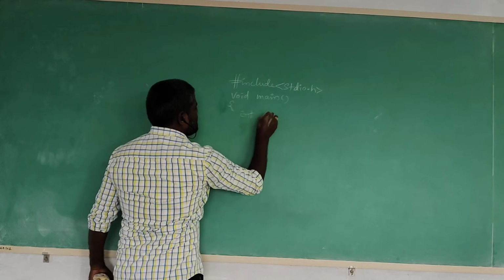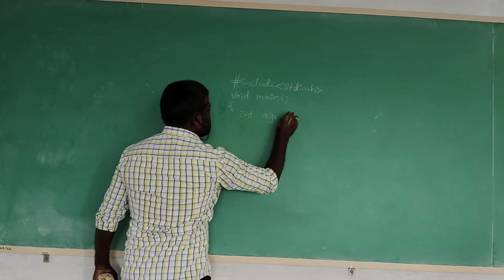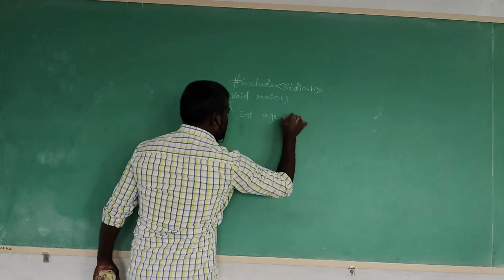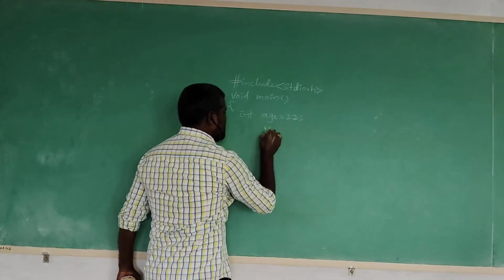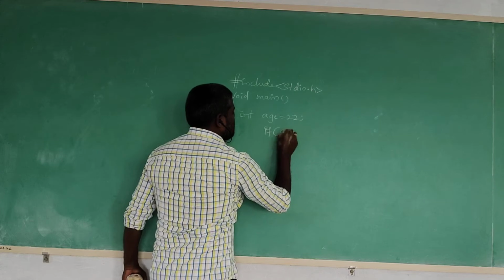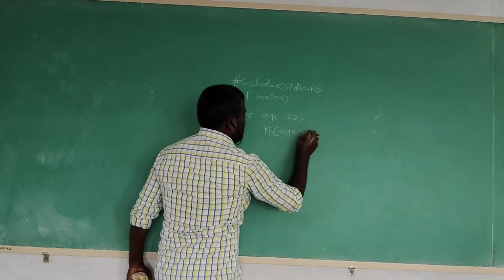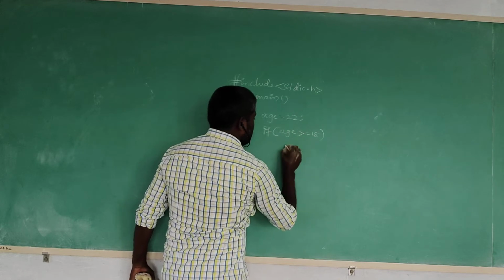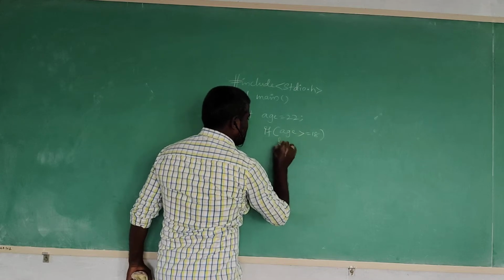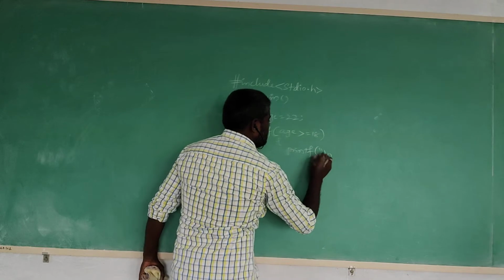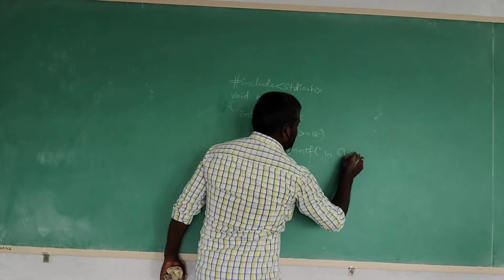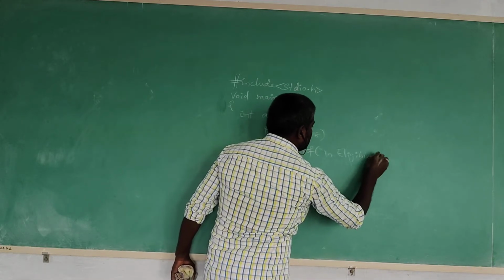Same example: integer data type, age is equal to 22. Our previous example, 22. Now what we are doing here, simply we are implementing the condition: if age is greater than or equal to 18. In the true block statement, we are writing printf, eligible for Indian vote.